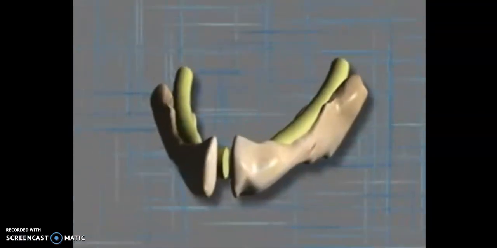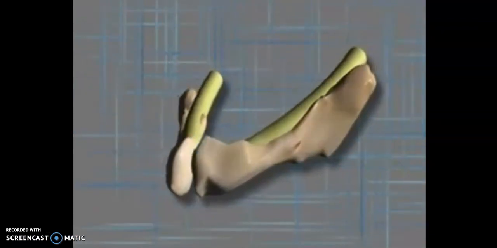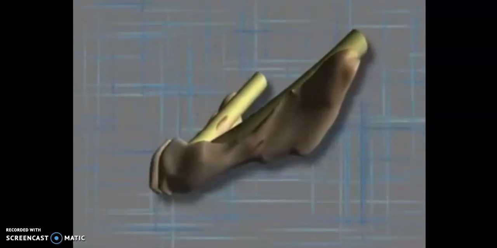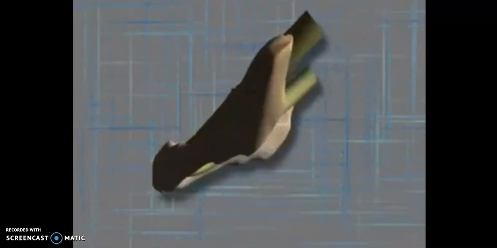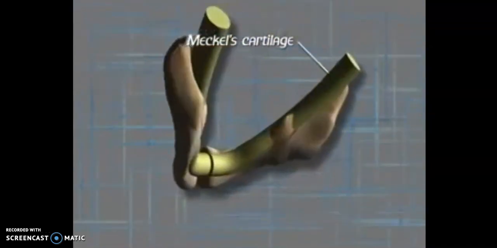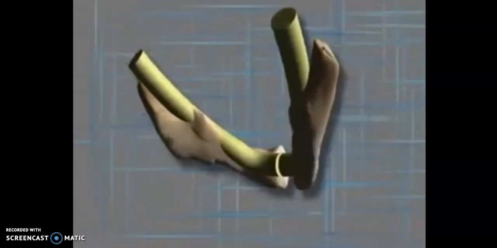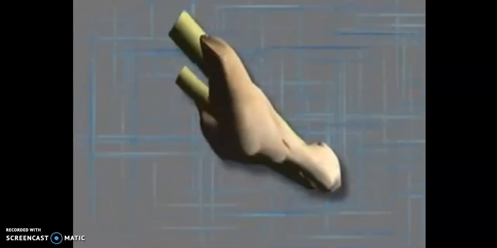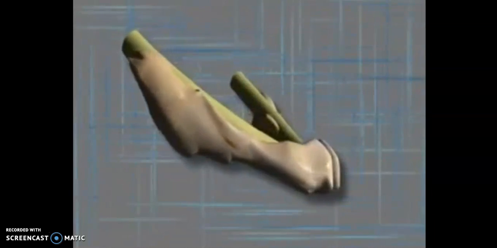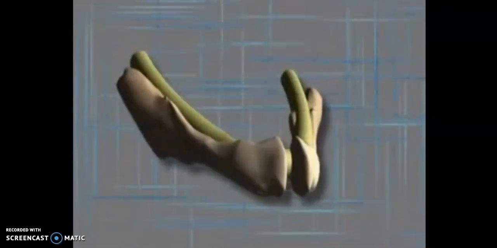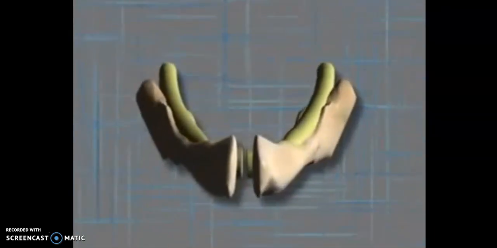Further spread of the developing bone in anterior and posterior directions produces a plate of bone on the lateral aspect of Meckel's cartilage. This extends towards the midline where it comes into approximation with a similar bone forming on the other side. However, the two plates of bone remain separated by a fibrous tissue, the mandibular symphysis, until shortly after birth.